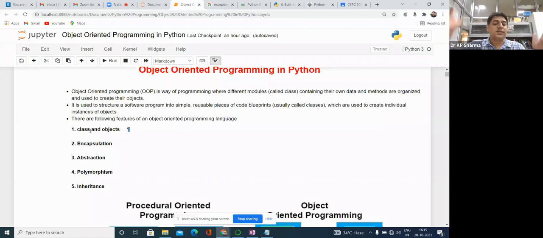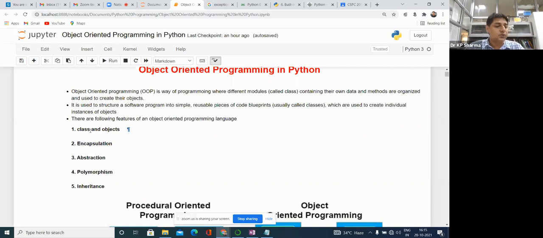Simple example: one box we are creating. The box can be of different dimensions, but the organization of the box is represented by some attributes. Similarly, the class is represented by some attributes. Based on the values of the attributes, we can create different objects of the same shape. So this is the concept behind the object oriented programming language. The program is object oriented, meaning we are coding the objects and functions.